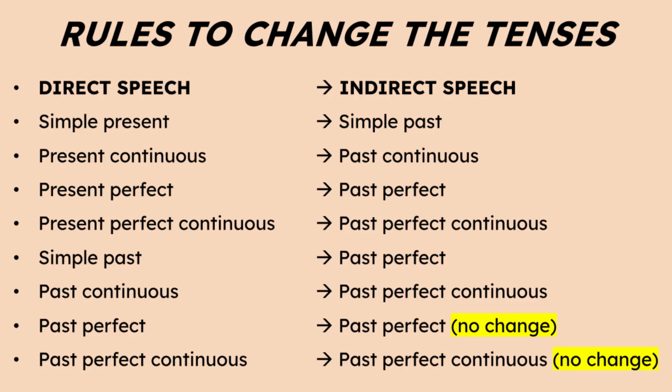If the direct speech is in past continuous, it will change into past perfect continuous. If the direct speech is in past perfect, it will remain unchanged. It will remain as past perfect. If the direct speech is in past perfect continuous, then the indirect speech will remain as past perfect continuous.